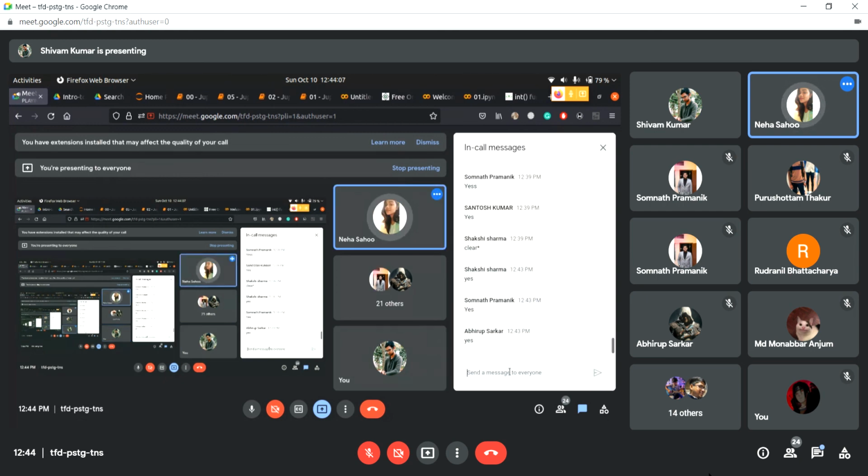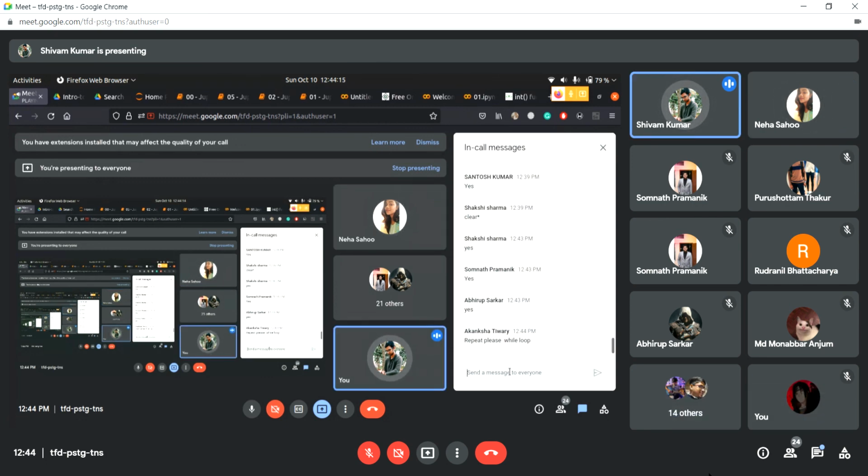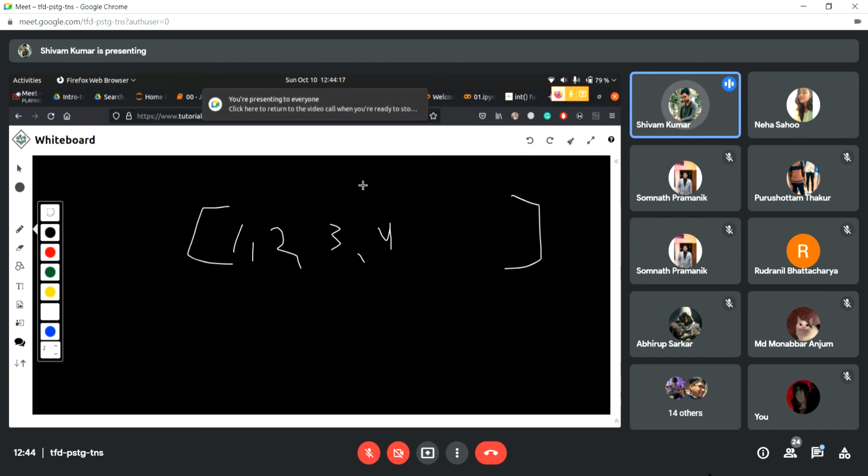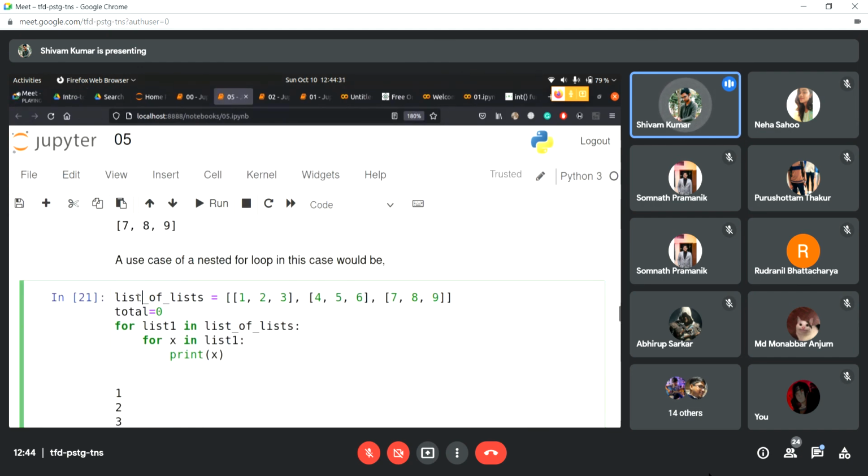The answer is quite accurate, but I want a very rough definition. So Somnath has said it in a definition form. For you to understand, I'll tell you in a way that you can think of it more intuitively, right? So when I have a list and I know what I am looping through, at that time I want to use for, right? So in the example before, I knew that I had a list here, right? So that's why I used for. I knew that I'm going to be iterating through this. So I'm using for here. I can't use while here. Actually, I can use it, but it's more intuitive if you use for.